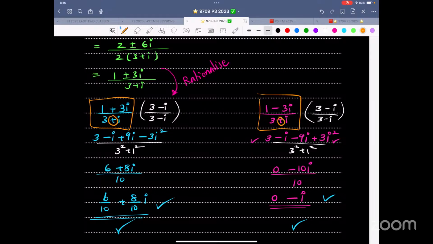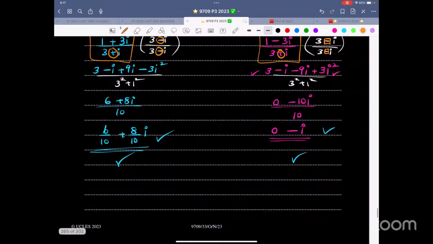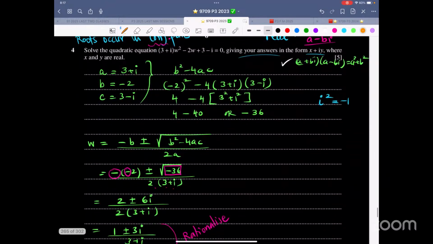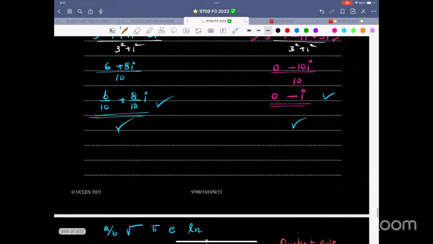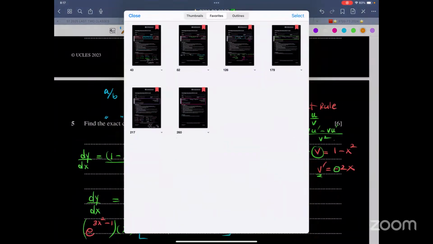So over here, just focus on this. Got the idea? So one answer is 6 over 10 plus 8 over 10 i. The other answer is 0 minus i. So it's just a coincidence that the i's balance out, and we are getting roots. They are not conjugates. That is the main thing. Definitely, they are not conjugates. Of course, they will be complex numbers, but they are not conjugates. Now, let me look at this thing for a second.